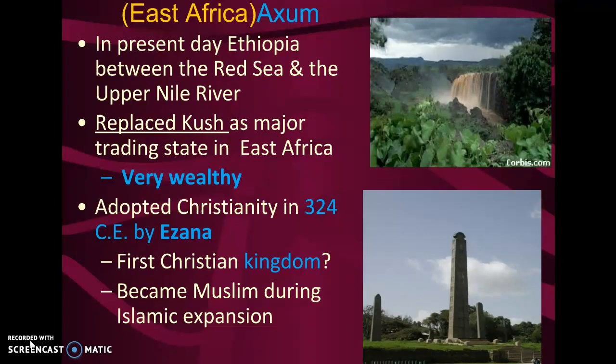They are located between the Red Sea and the Upper Nile River. It took over because from our Egypt unit, you learned that Cush took over Egypt and kind of became a very wealthy trading state in East Africa. Axum takes over as being a very big trading place in East Africa and is extremely wealthy.